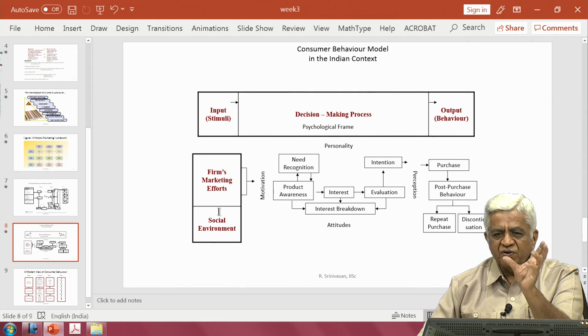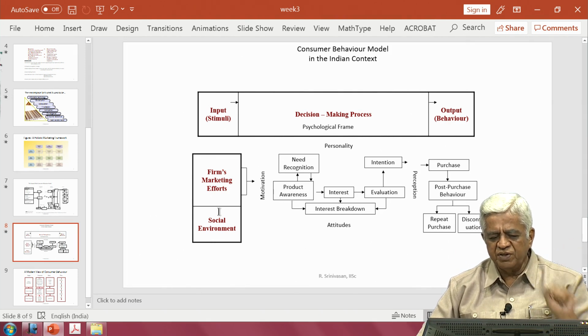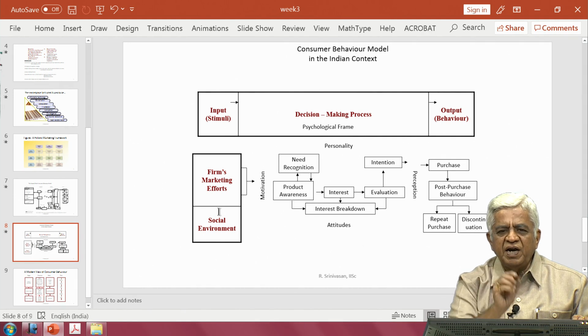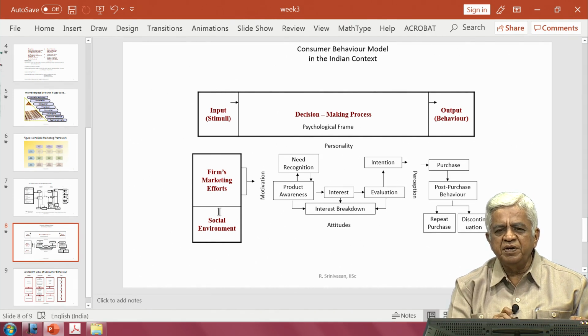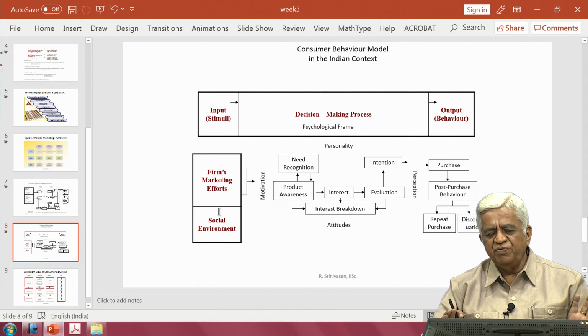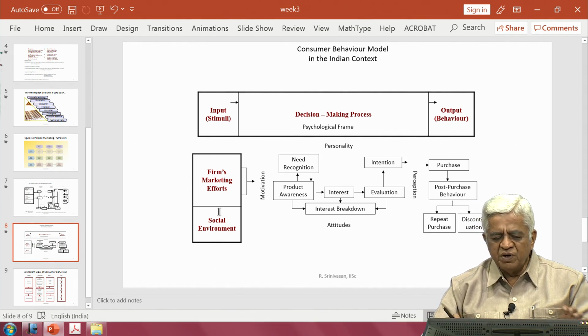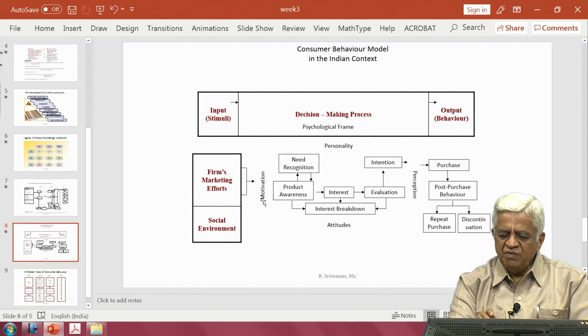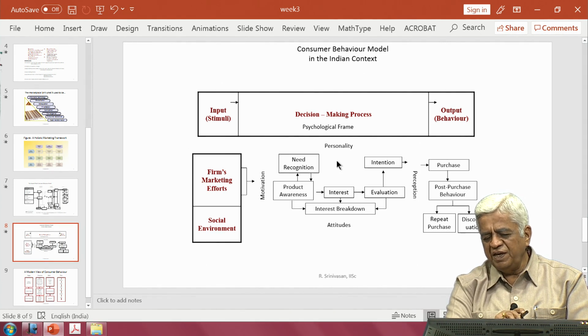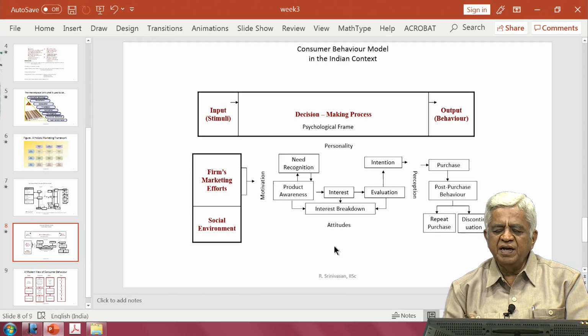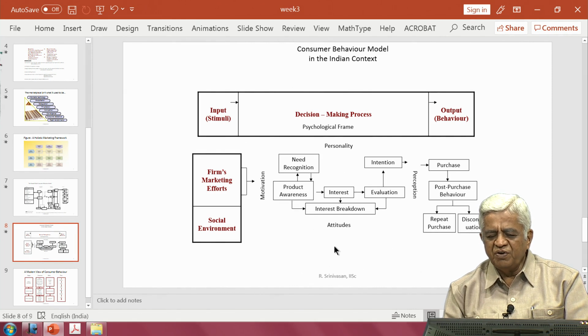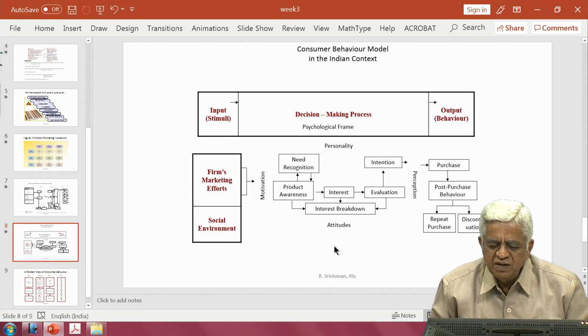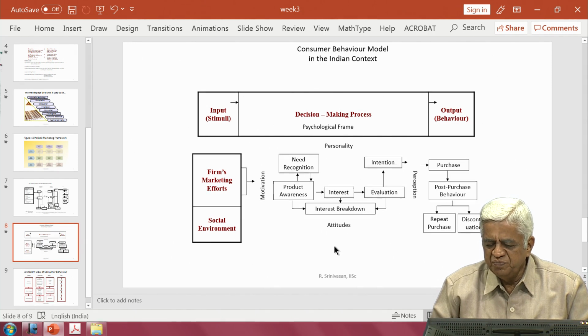They form what is called the decision making for the individual, that we put under what is normally referred to as the psychological frame of the individual. What are these variables? These are the motivational variables, the personality, the perception and the attitudes. So, they form the typical decision making process or the psychological frame of the individual.